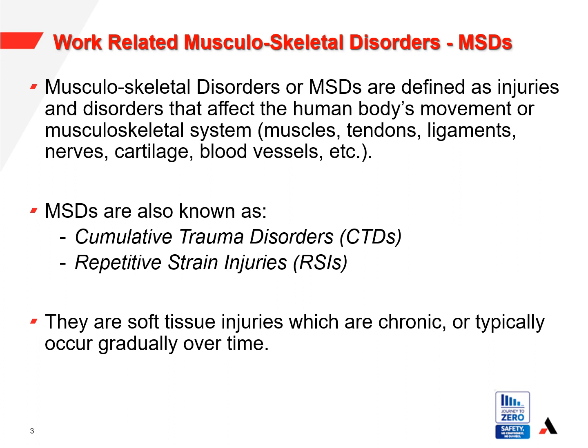Musculoskeletal disorders, or MSDs, are defined as injuries and disorders that affect the human body's movement or musculoskeletal system: muscles, tendons, ligaments, nerves, cartilage, blood vessels, etc. MSDs are also known as cumulative trauma disorders, CTDs, and repetitive strain injuries, RSIs. They are soft tissue injuries which are chronic, or typically occur gradually over time.